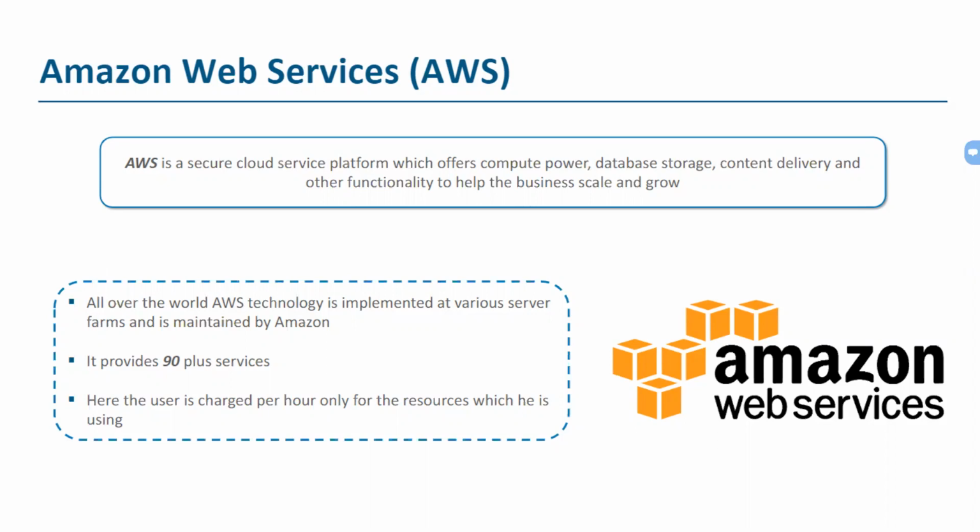Now, the client can access AWS infrastructure and the services which AWS provides on a pay-as-you-use basis. When I say pay as you use, it means that the clients or customers will pay only for those periods, only for those services which they actually use. They need not pay anything extra. That is what makes AWS a very different cloud service provider when we compare it with other players in the market.